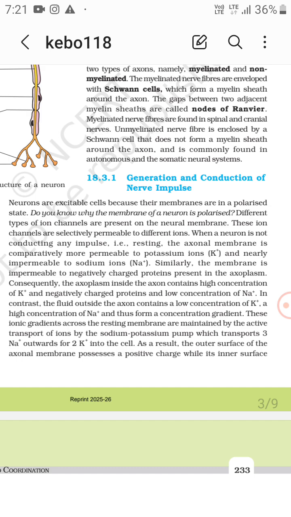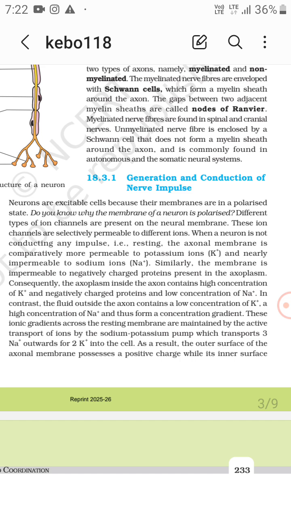Similarly, the membrane is impermeable to negatively charged proteins present in the axoplasm. Consequently, the axoplasm inside the axon contains a high concentration of potassium and negatively charged proteins and a low concentration of Na+. In contrast, the fluid outside the axon contains a low concentration of potassium and a high concentration of Na+, and thus forms a concentration gradient.